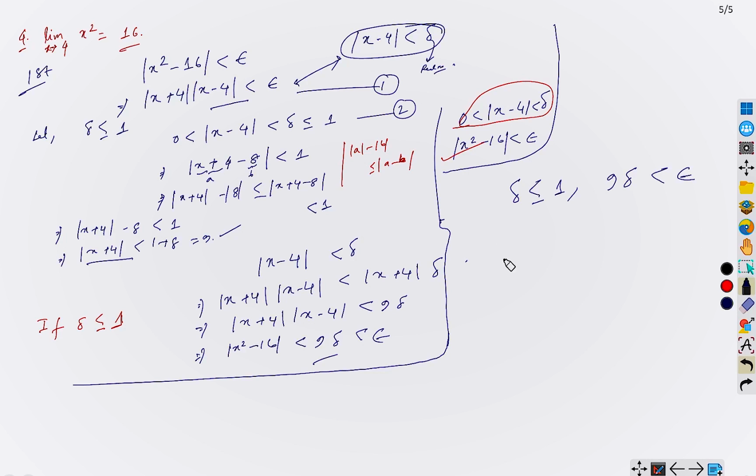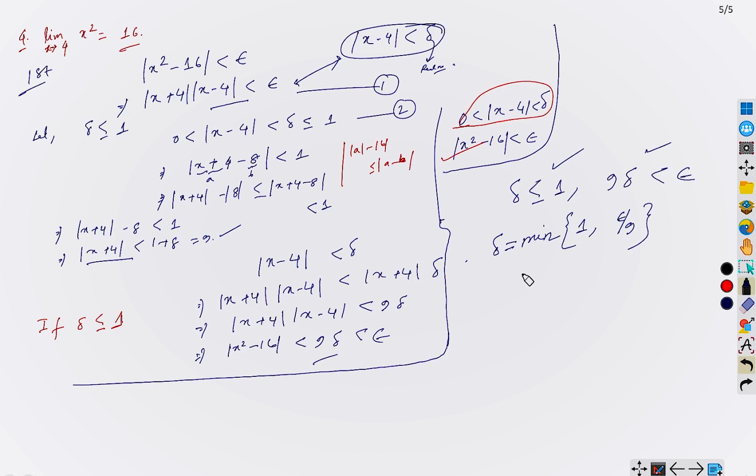So what is the technique here? Since choosing of delta is in our hand, if we now choose delta equal to the minimum of 1 and epsilon by 9, then delta is satisfying both of these conditions, right?